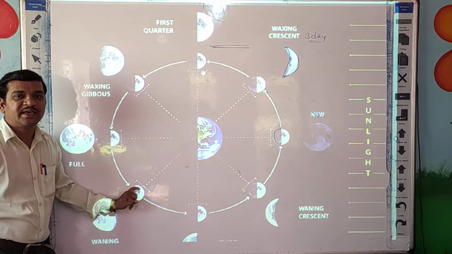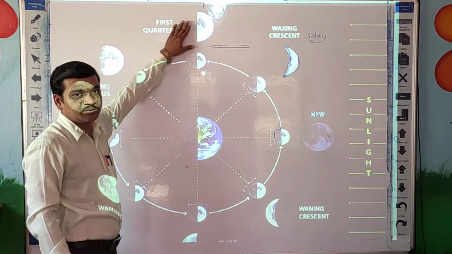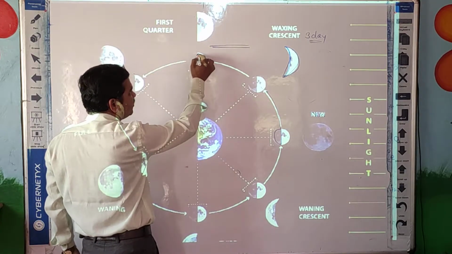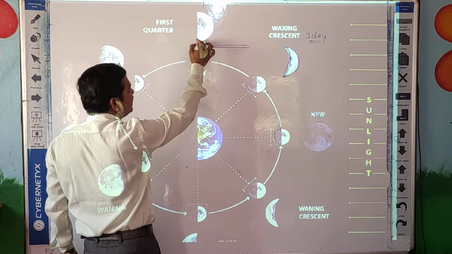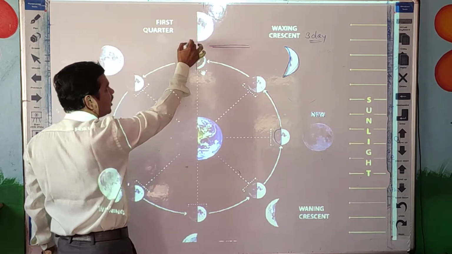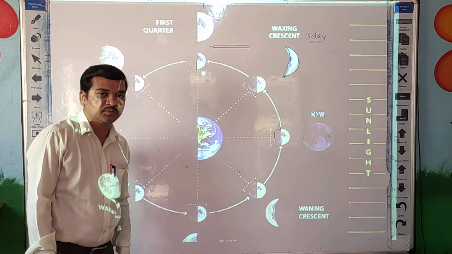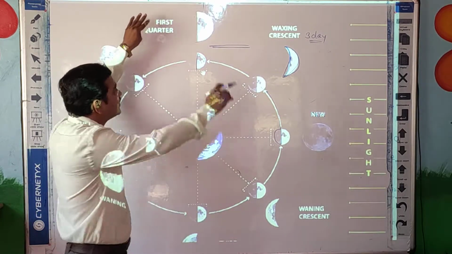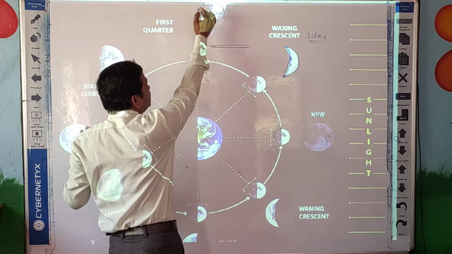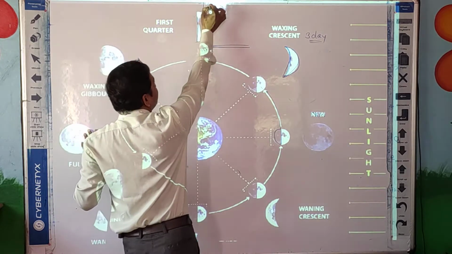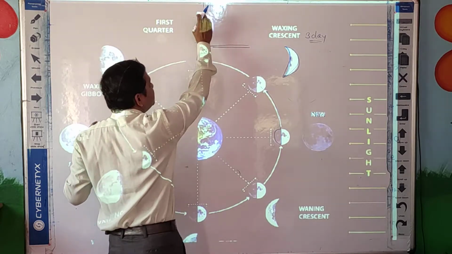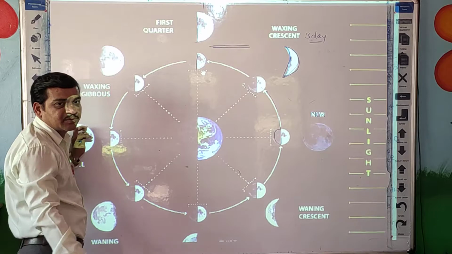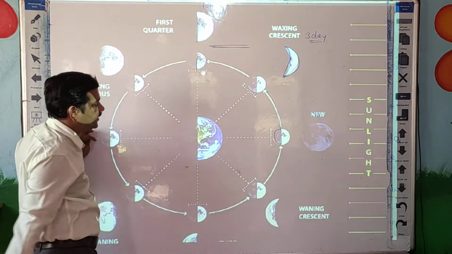On the seventh day we can see the half moon. Can you see here? Now you can see the light of the sun falls here, and we can see the complete half shape of the moon. So this is the first quarter. Sorry students, this is the first quarter. After 7 days we can see this much half part of the moon, so this much part is visible on the earth. So this is the one thing.